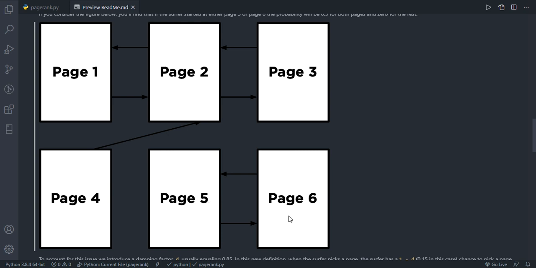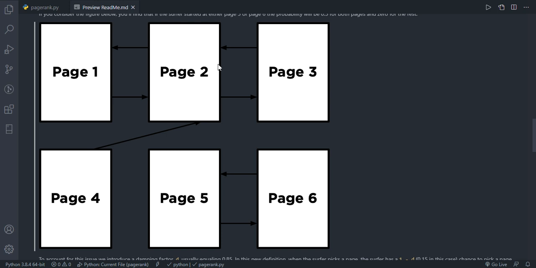And to solve for this issue, we'll introduce a damping factor. In this case, it will be an 85% chance. Basically, when you're picking which page to go to, there's a 15% chance that the surfer will pick any page at random. So if I'm on page 5, there's an 85% chance that I'll pick page 6, and a 15% chance that I'll pick one of the 6 pages at random.